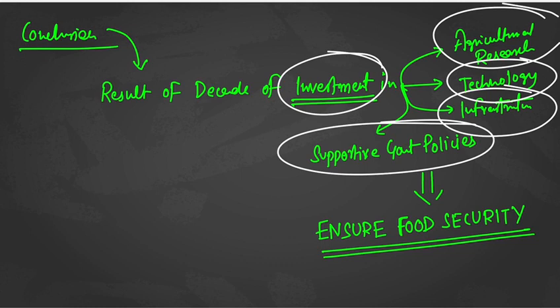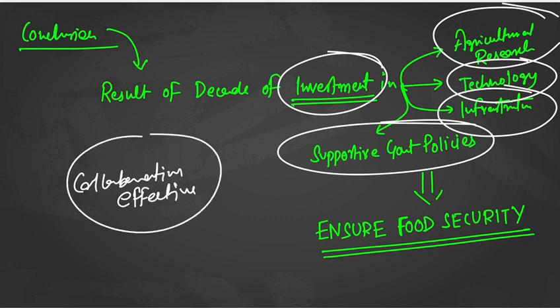Because of these factors, it will give a collaborative effect, and because of this collaborative effect, it will ensure food security. Is it okay? So all these points you can utilize in your answers to write in a very structured manner.